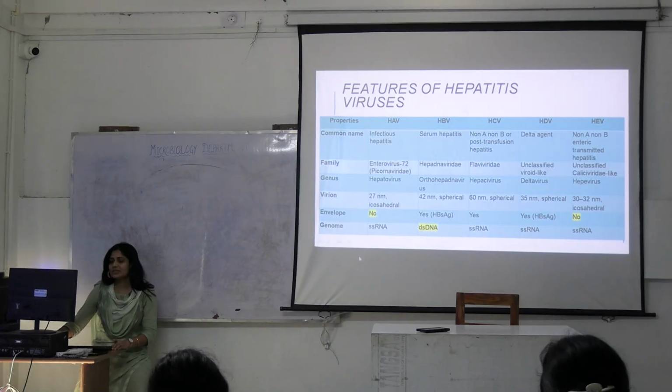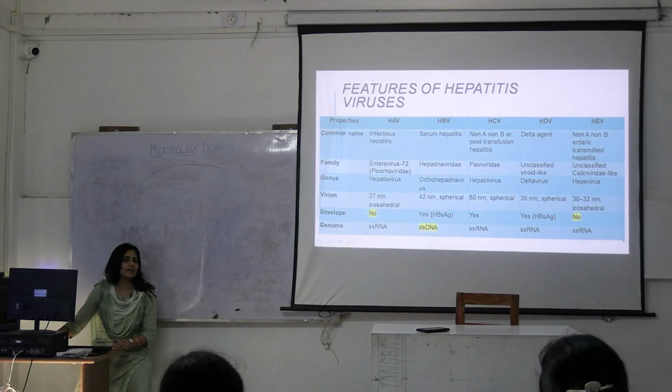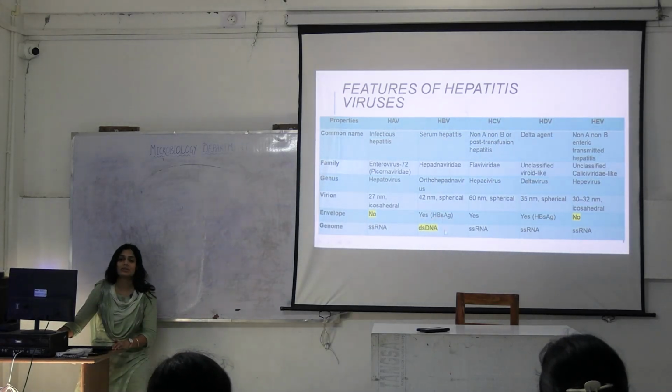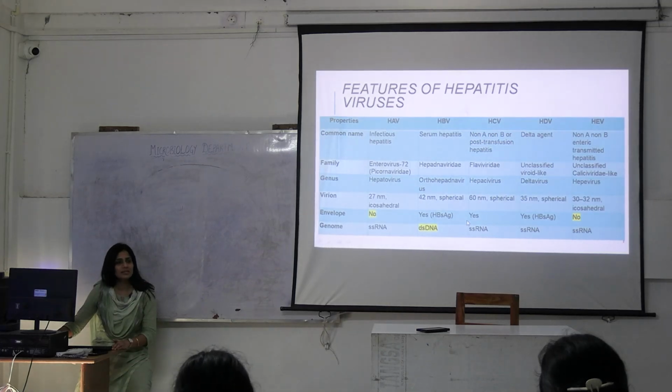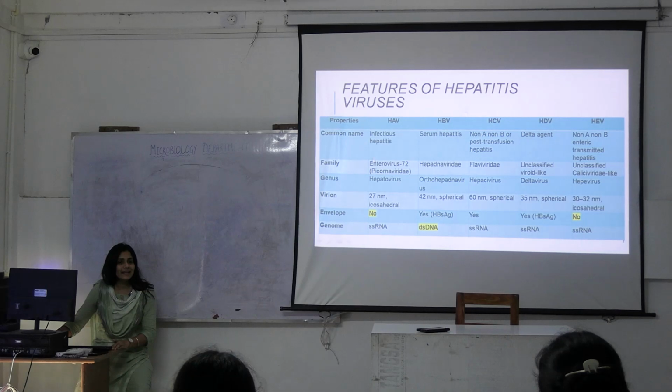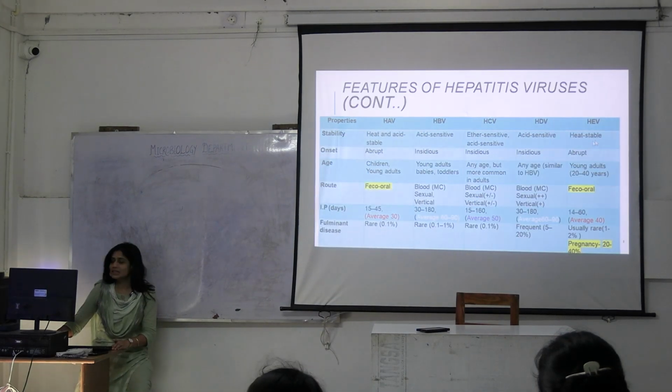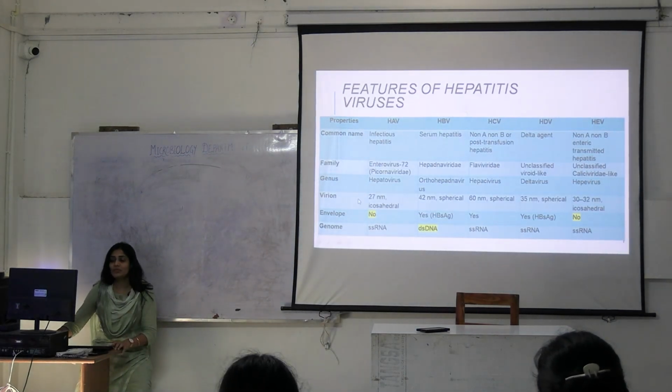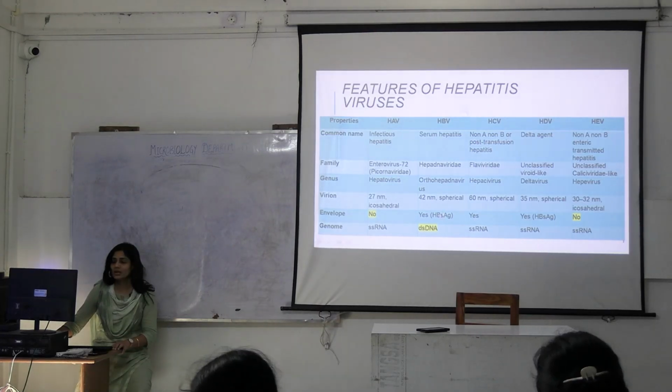All these viruses are single-stranded RNA viruses, except hepatitis B, which is a double-stranded DNA virus. So the only DNA virus amongst these hepatitis viruses is hepatitis B virus. And hepatitis A and hepatitis E are not enveloped viruses. Okay, the rest are all enveloped viruses.